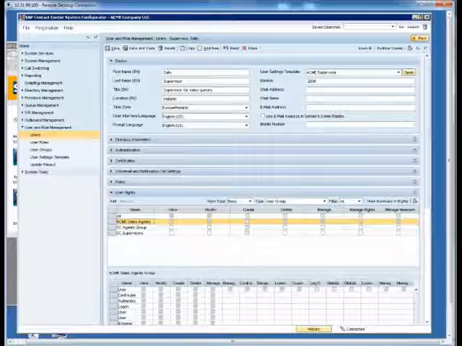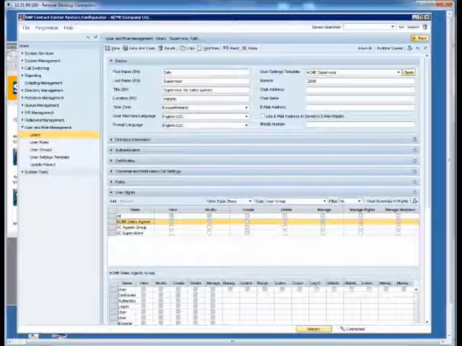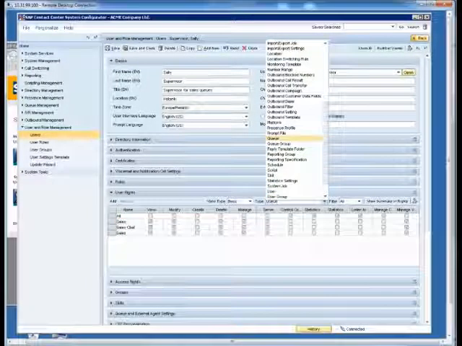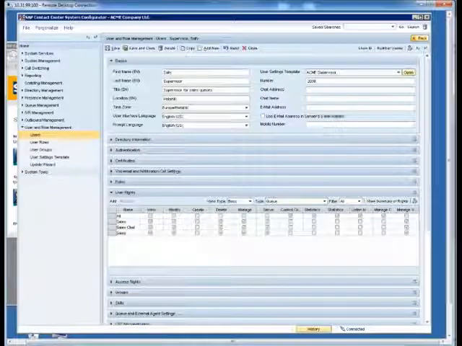Let's change the filter from her direct rights to all rights. Now we see that she already has inherited rights to manage Acme Sales Agents Group, which is exactly what she needs in her job. Let's move on to queues.